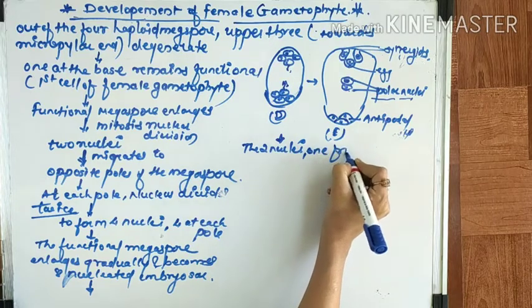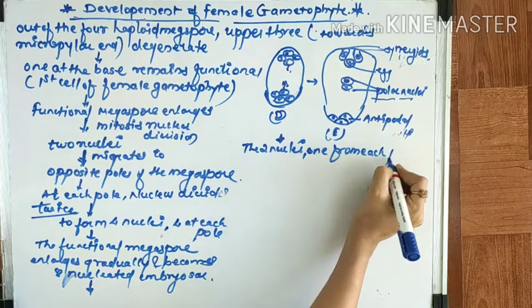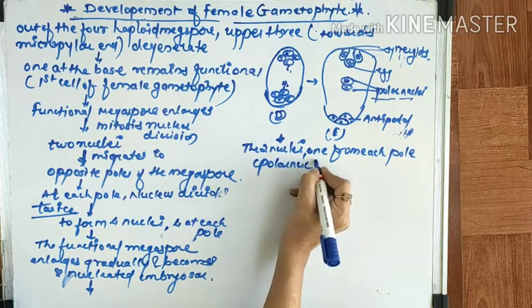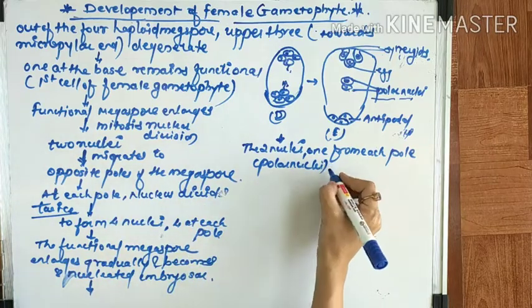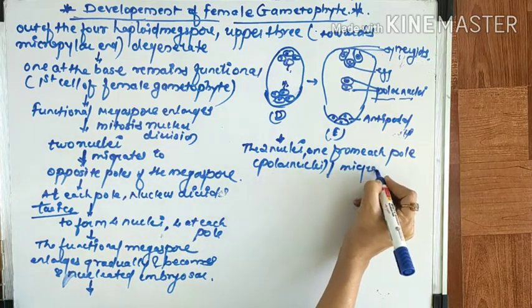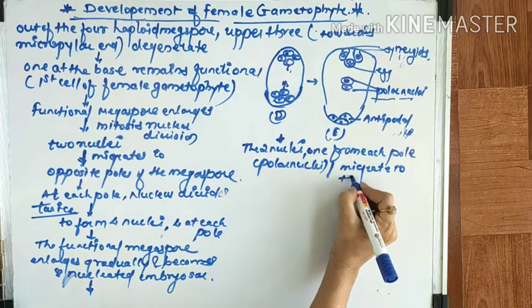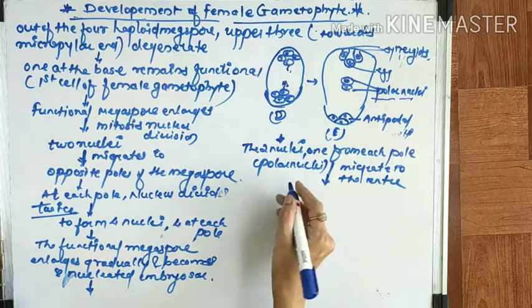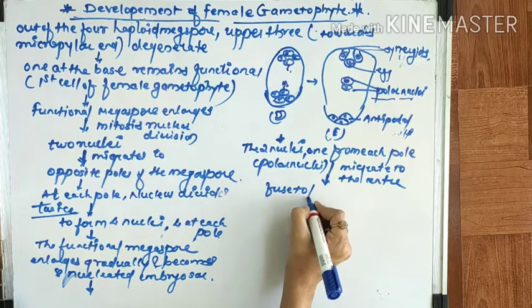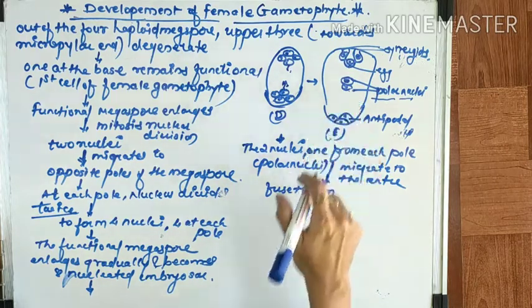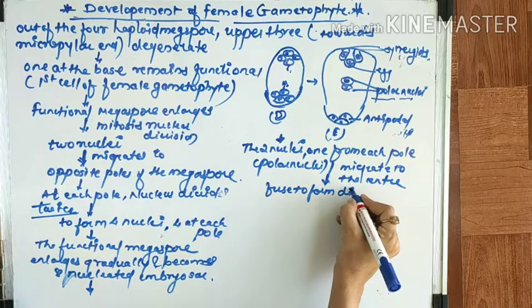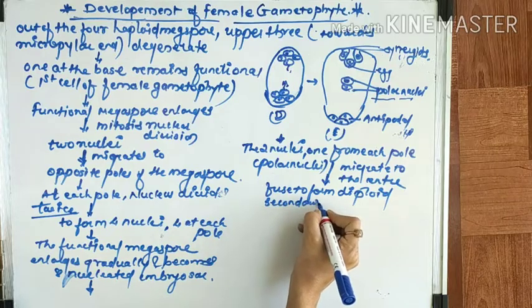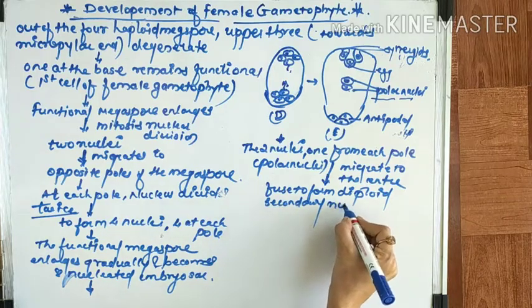They migrate to the center, and here they fuse to form what is called the diploid secondary nucleus.